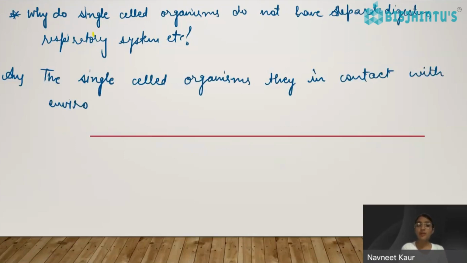So the human body and human parts are not that simple, they are not directly in contact with the environment, like our heart, our digestive system, or all other systems are not in direct contact with the environment, right? The human body system is very complex, and for that reason the single celled organisms do not need such systems like the digestive system, respiratory system, excretory system, or any other system.